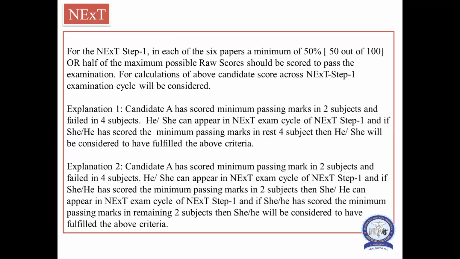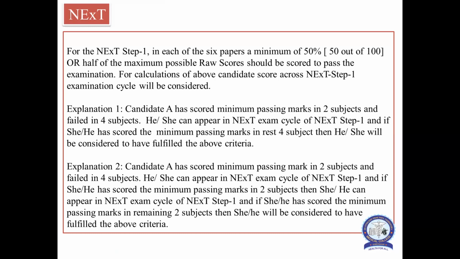For the next step 1, in which there are 6 papers, every student has to secure a minimum of 50% of the marks. But remember, this is the scoring examination. This minimum 50% is just the passing criteria, and the score will decide the admission for the PG. Suppose candidate A has scored minimum passing marks in 2 subjects and failed in 4 subjects out of 6. He or she can appear in the next exam cycle of next step 1, and if he or she has scored the minimum passing marks in the rest 4 subjects, then he or she will be considered to have fulfilled the above criteria.